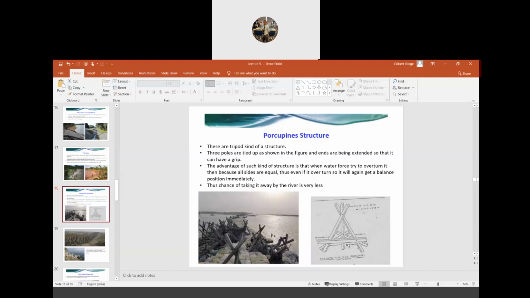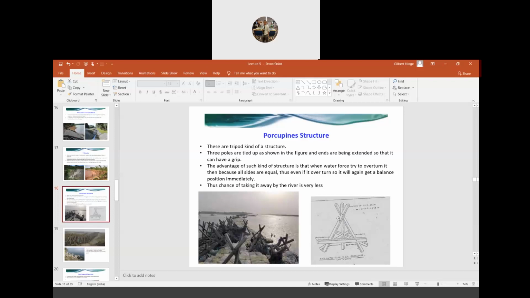Even though it can overturn it, it cannot carry it to far away places because this structure is made in such a way that it is very balanced in nature. Even if it overturns, again it will come back to a balanced position. So this is the advantage of these structures, and these kinds of structures are called porcupines.